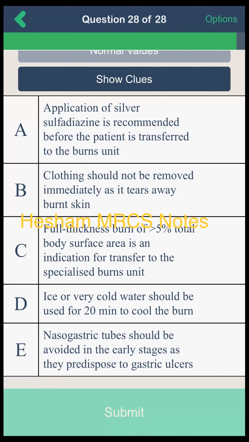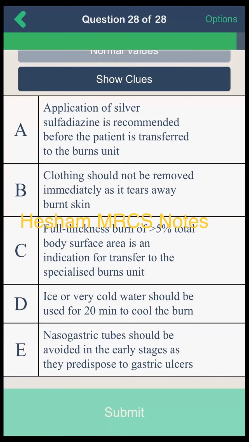Yes. And I'll share all the options, just to make sure about the other options. D, ice or very cold water should be used for 20 minutes to cool the burn. This is not true. E, nasogastric tube should be avoided in the early stage as it predisposes to gastric ulcer.